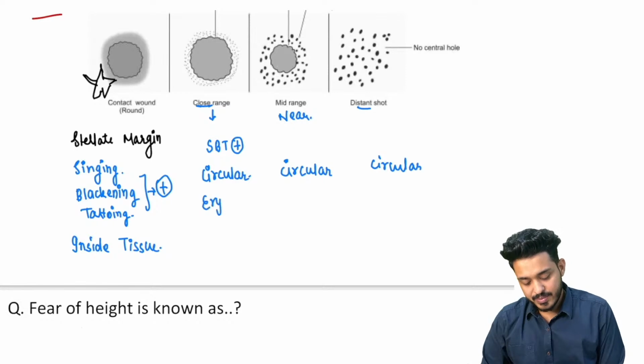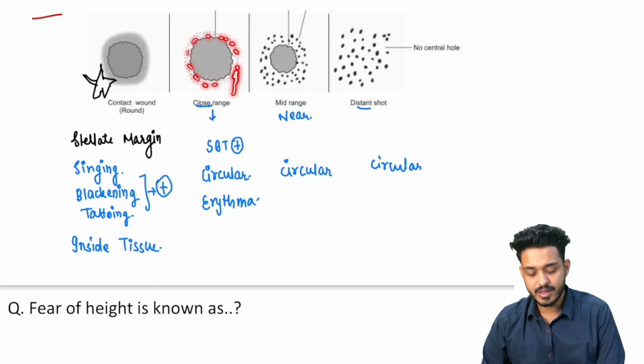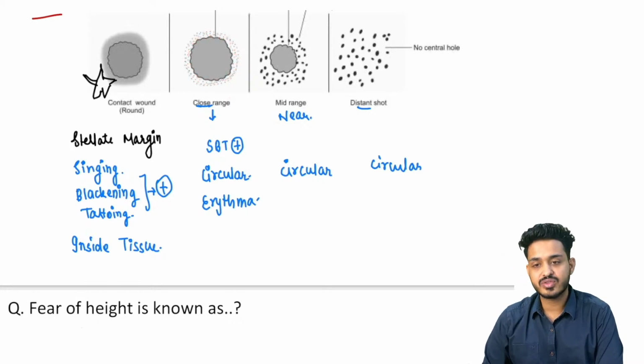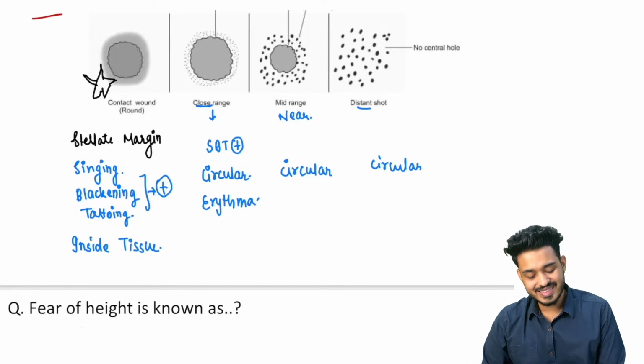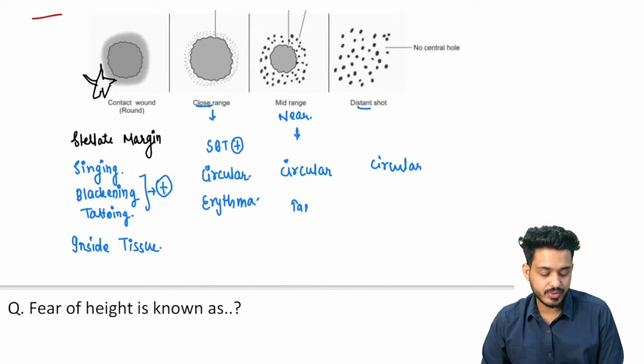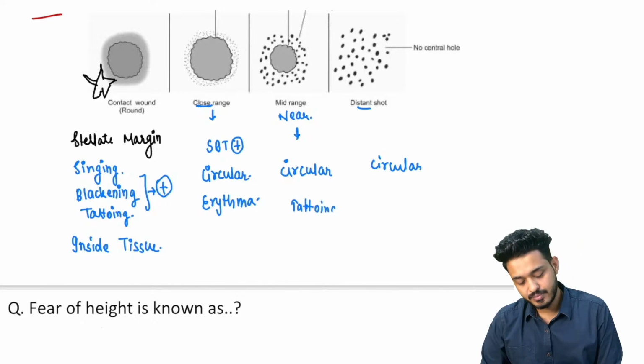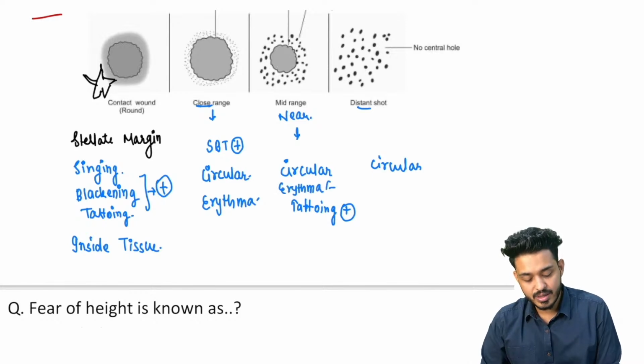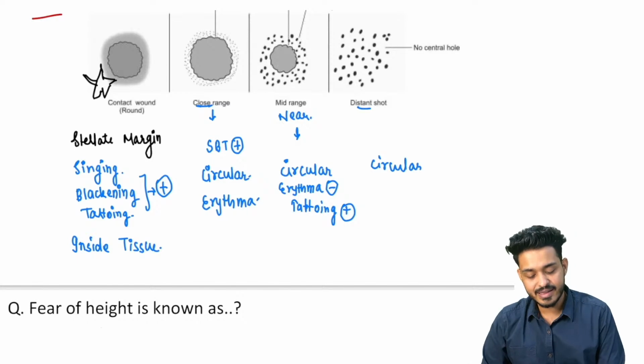Apart from that, you will be having erythema. Can you appreciate this erythema is there, right? It is a little red all around. That is going to be erythema. Whereas in near shot, only tattooing is going to be present, and remember erythema is going to be absent. There is no erythema, so you can easily identify: if erythema is not there and tattooing is present, if only the